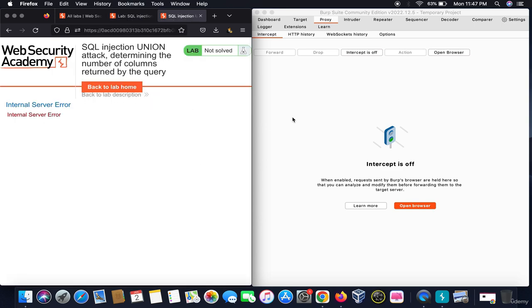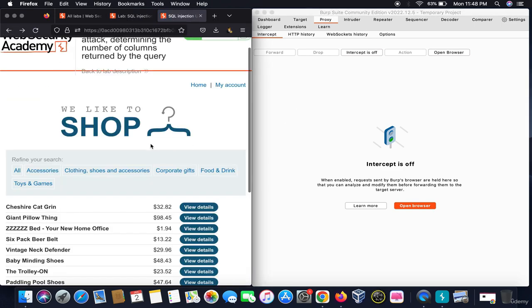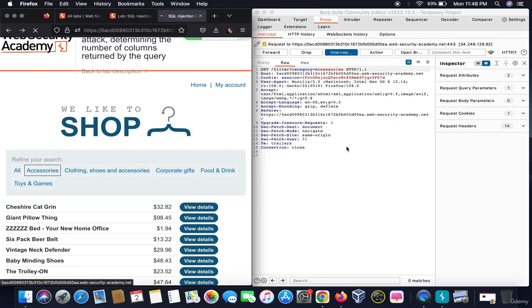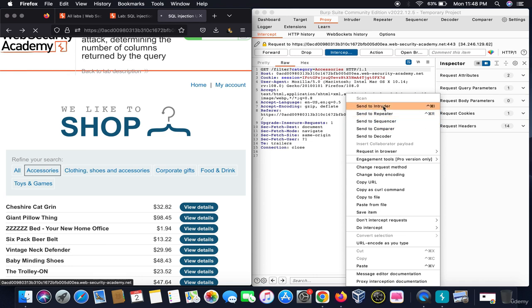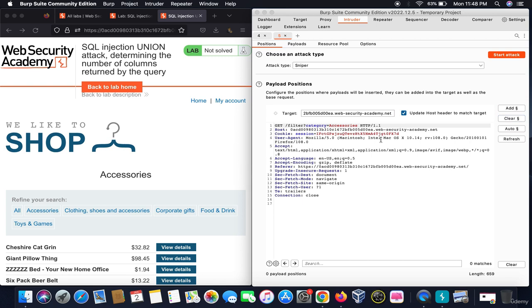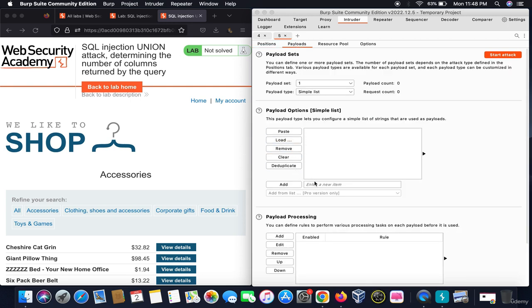Now let me explain the meaning of this. We are basically hopping from column to column to search for things. Now let me show you how we can automate this process. Take this to Intruder, got it? Take this to Intruder, and you have to add the payloads after this. So click on add, see, click on add and add your payloads.